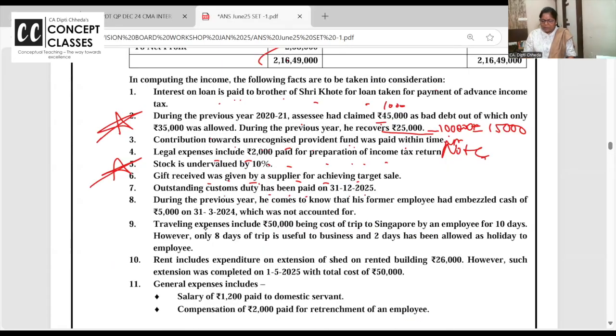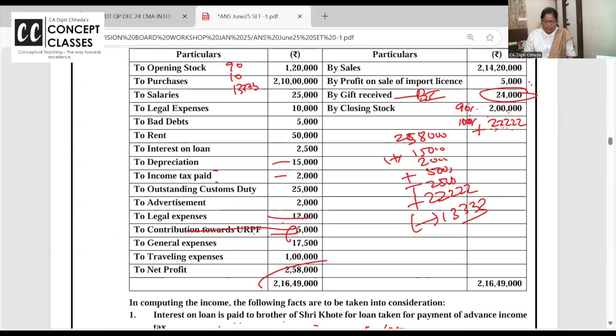Outstanding custom duties paid in December, disallowed. Why? Any payment which is outstanding, you have to pay before the due date of filing the return, July or September. Ye to December, not allowed.